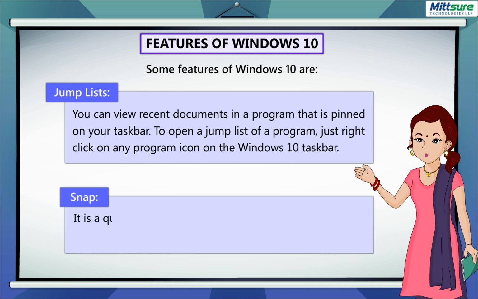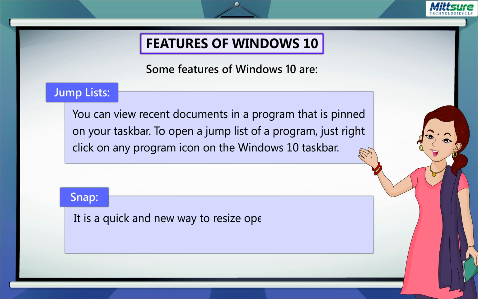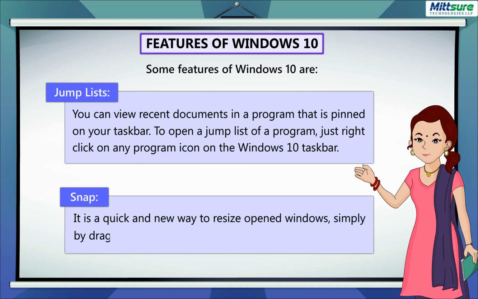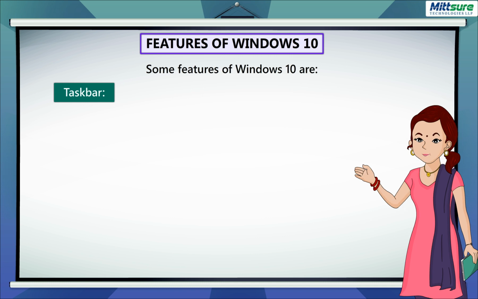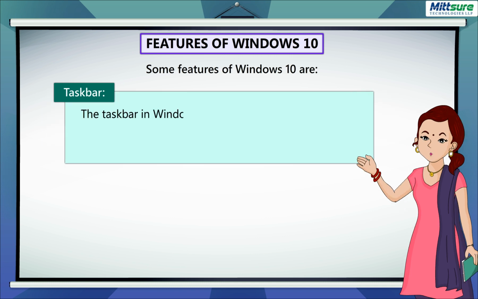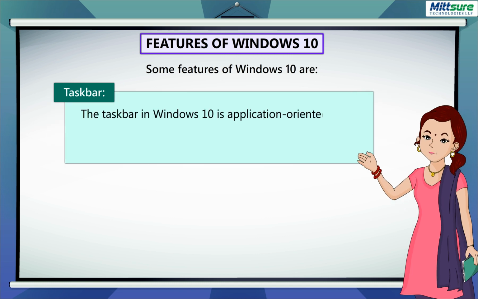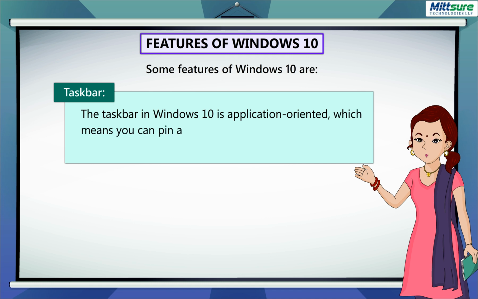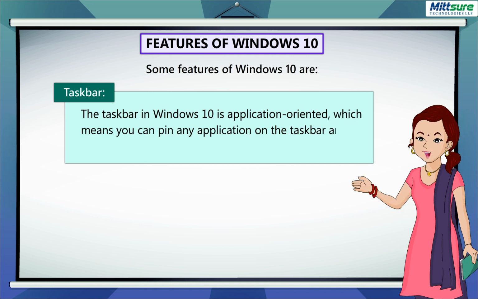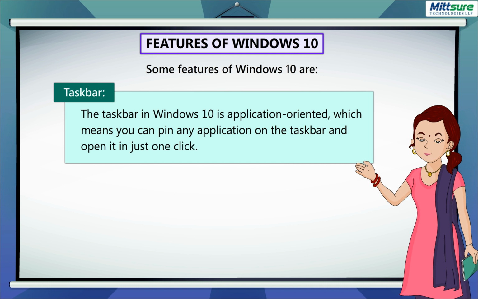Snap. It is a quick and new way to resize opened windows simply by dragging them to the edges of your screen. Taskbar. The taskbar in Windows 10 is application-oriented, which means you can pin any application on the taskbar and open it in just one click.